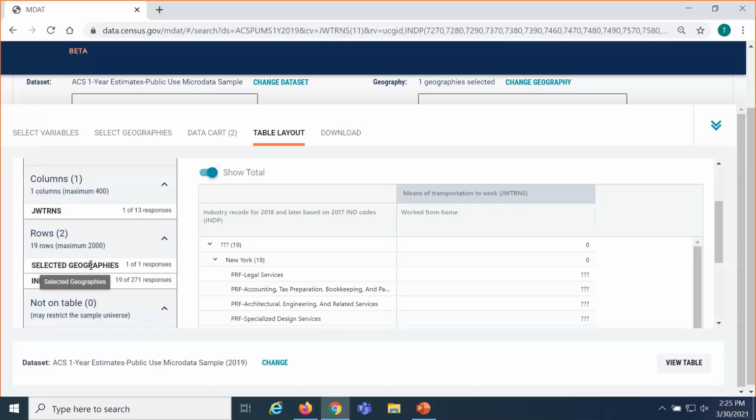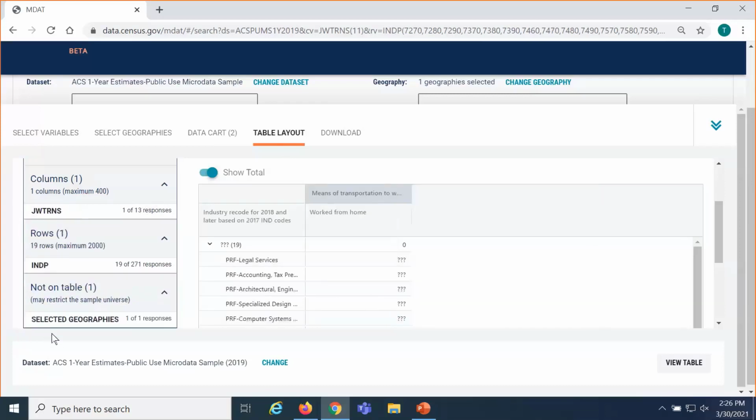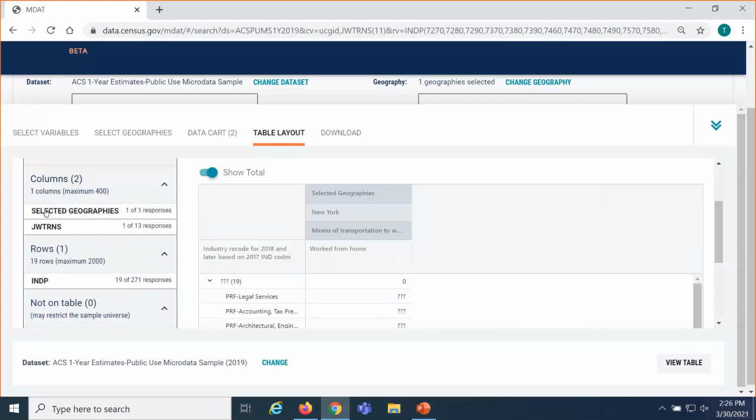The first thing we'll do, just my personal preference, is the geographies and ACS data tables tend to appear in the columns. So what I like to do is left-click, hold, and drag selected geographies to columns. And once you see it appear under columns, you'll see that New York in our table preview is showing in the column.